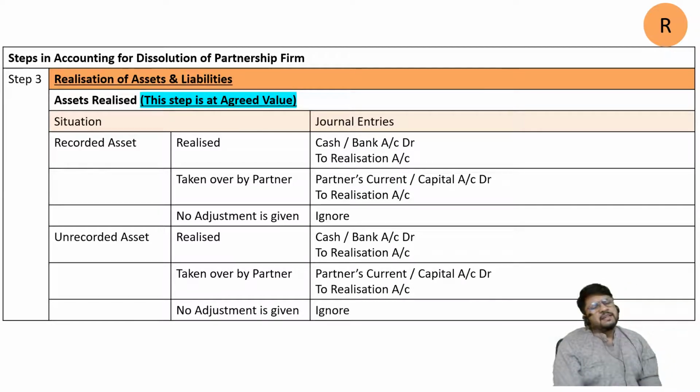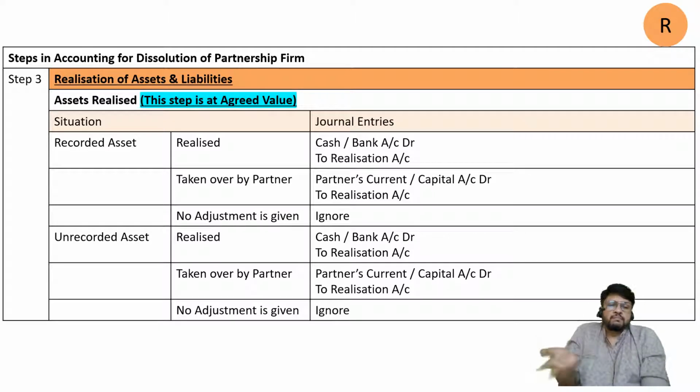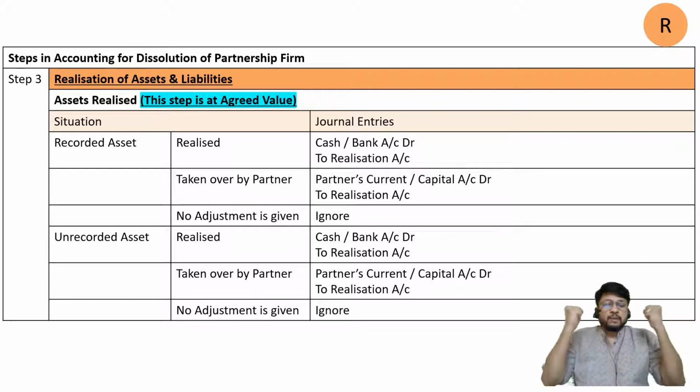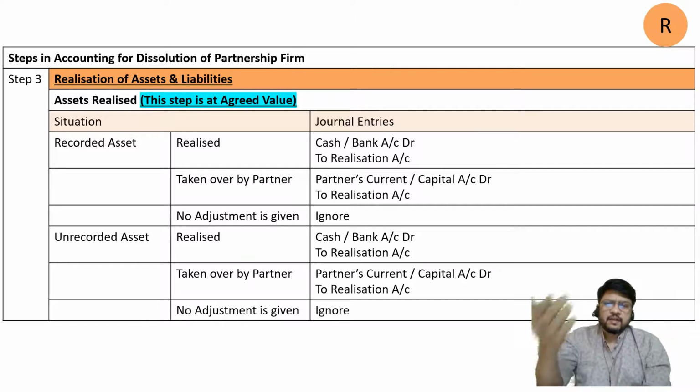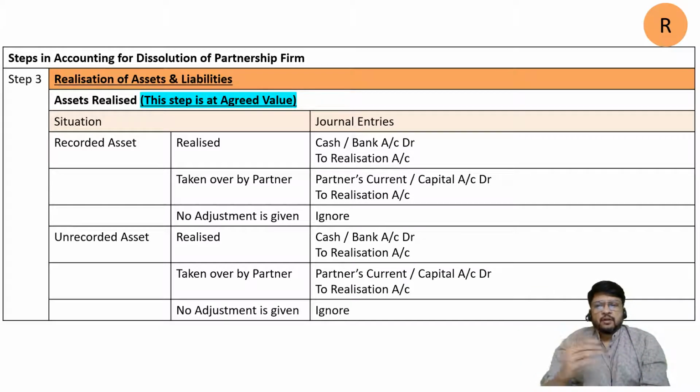If it is realized, again the same entry: cash is coming in, so debit cash. It is coming on account of our income, since selling the business is giving us income, and income should be credited to the P&L account. But there is no P&L account. We have the supreme brother of the P&L account, called the realization account. Entry will be cash or bank account debit to realization account. If it is taken over by the partner, the entry will be partner's current or capital account debit to realization account. Same entry, exactly the same, for a recorded asset realized and an unrecorded asset realized, and for a recorded asset taken over and an unrecorded asset taken over.